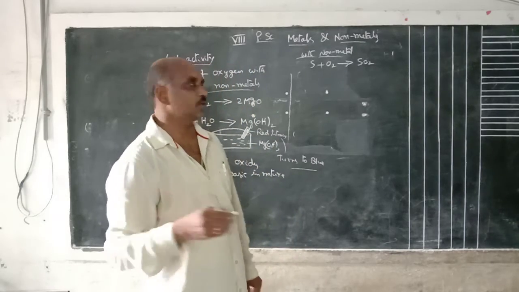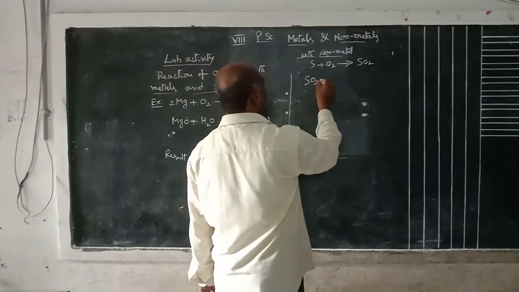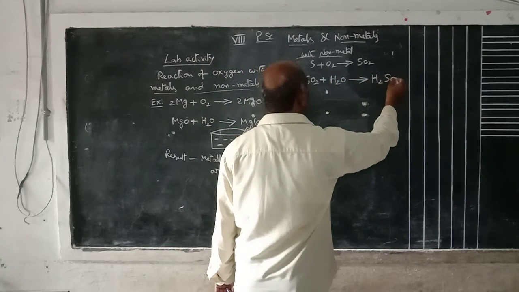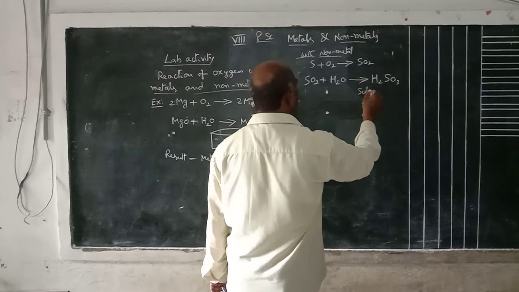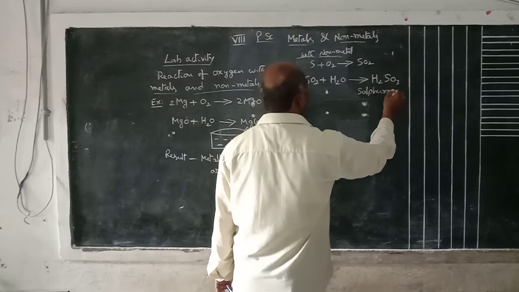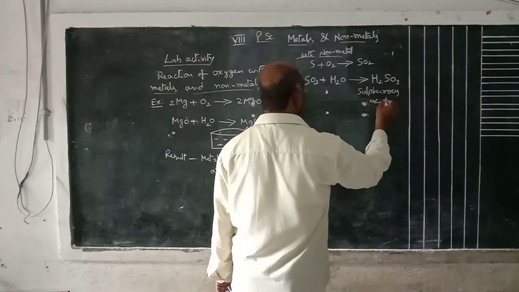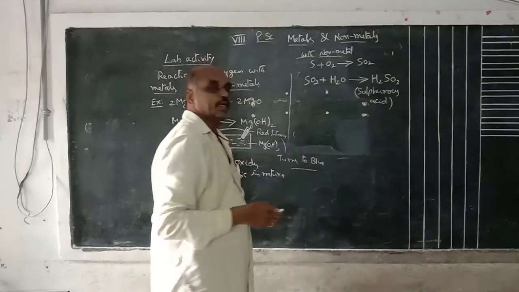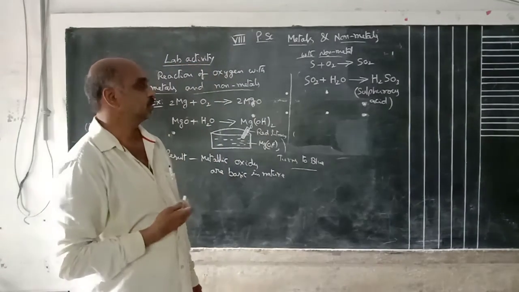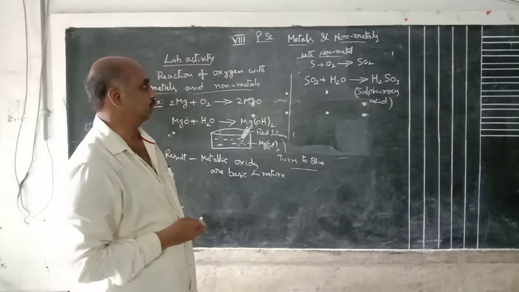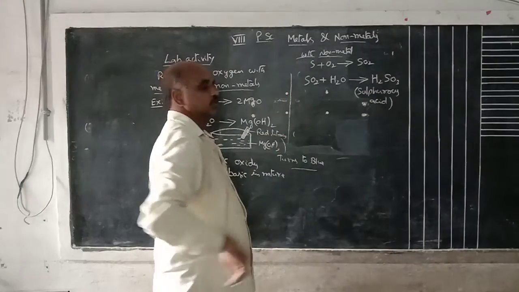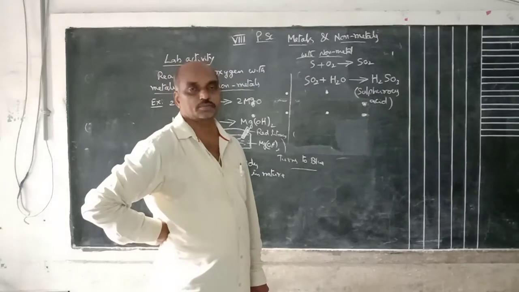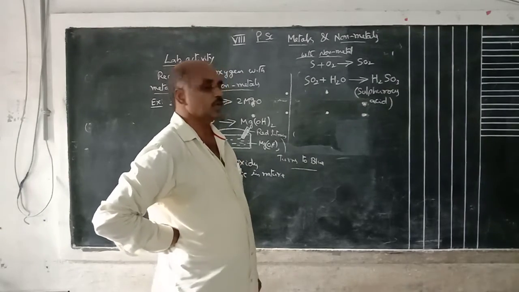Add some distilled water. That means sulfur dioxide mixed with distilled water gives H2SO3, that is sulfurous acid. Sulfurous acid is formed. So non-metals, like sulfur, react with oxygen to form sulfur dioxide. After mixing with the distilled water, sulfurous acid is formed.